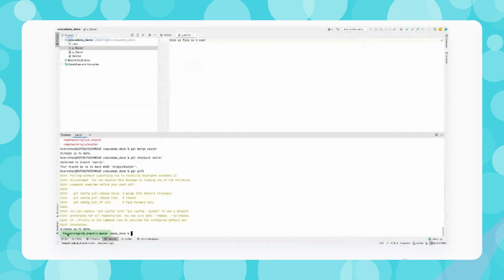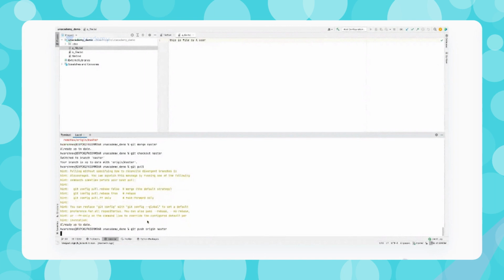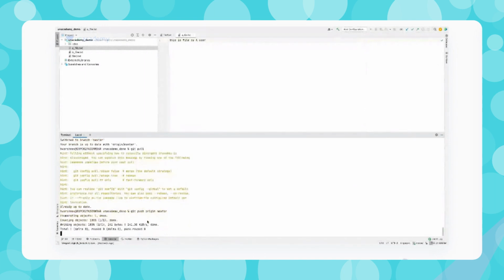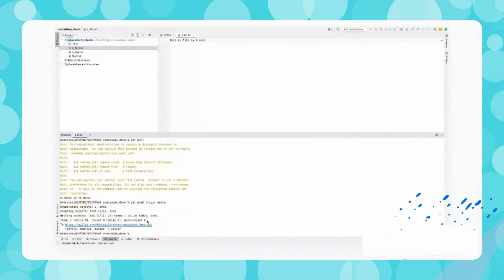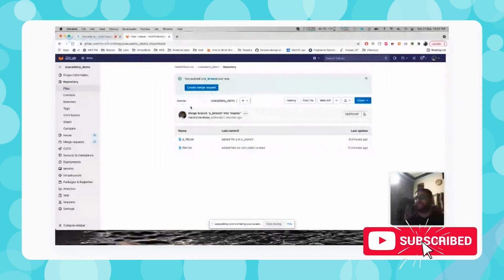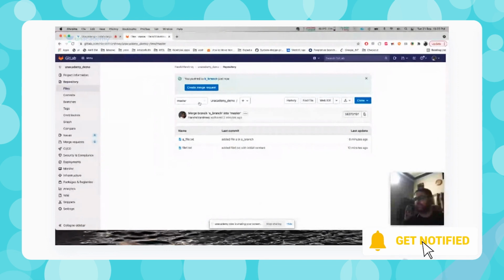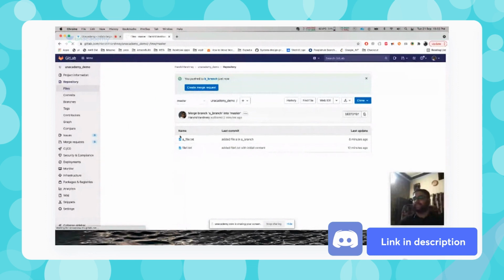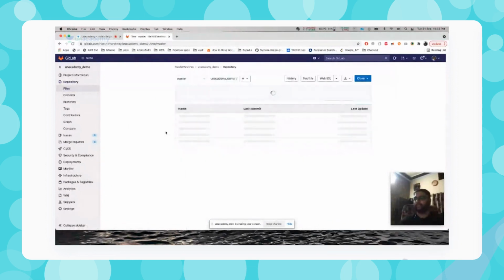Now you can see merge origin B branch to master. Now if I simply push that into master, that means whatever change I have done on my local, I have merged B branch into master, and now I have pushed that into the master. So my change is going to reflect over here as well. If I refresh this once, you will see 3 files over there in the master branch.